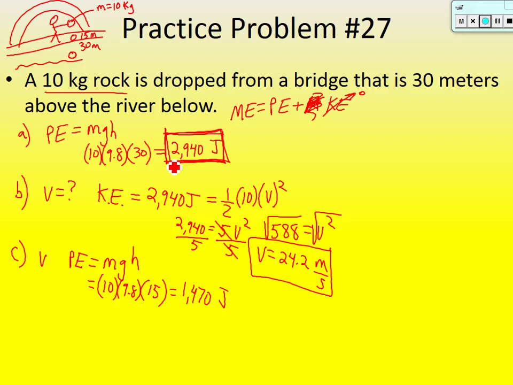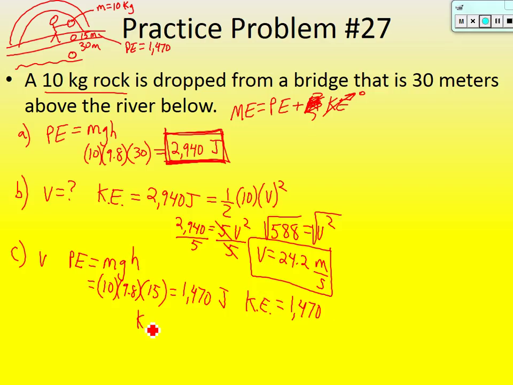Well, how does that relate to my total energy? It's directly half. If you take 2,940 and divide it by 2, you're going to get this. So now if my potential energy at this point halfway down is equal to 1,470, where did that other energy go to? It went to kinetic, because we're transferring that total energy to kinetic energy. So we know that the kinetic energy at this point, if this is half, the other half has to be kinetic energy, so it's got to be 1,470.